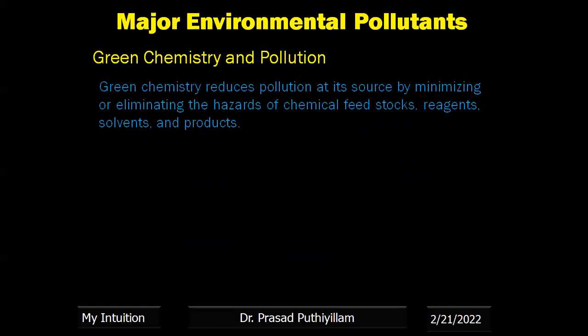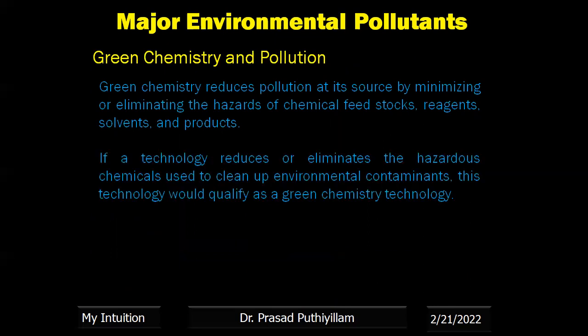Now, how are green chemistry and pollution connected? Green chemistry reduces pollution at its source by minimizing or eliminating the hazards of chemical feedstock, reagents, solvents, and products. So if a technology reduces or eliminates the hazardous chemicals used to clean up environmental contaminants, this technology would qualify as green chemistry technology. Any newer technology which reduces the production of hazardous chemicals or pollution, we can treat as green chemistry technology.